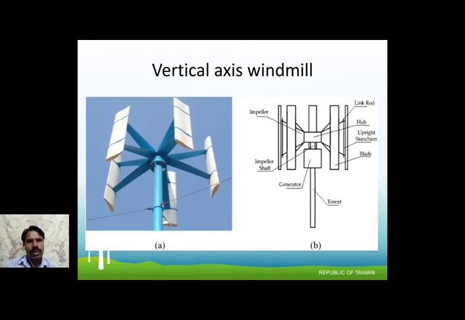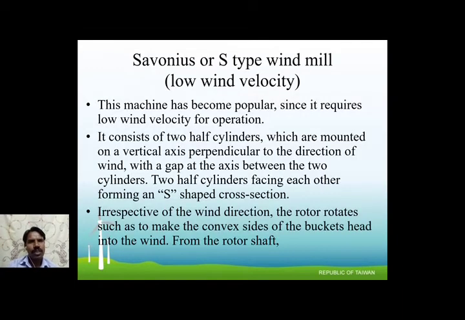This is a vertical axis windmill. Another is the S-type windmill. It is a low wind velocity windmill. Its velocity is very low compared with the Gravident. The shape of the plate is formed in an S shape, so it is called the S-type windmill.